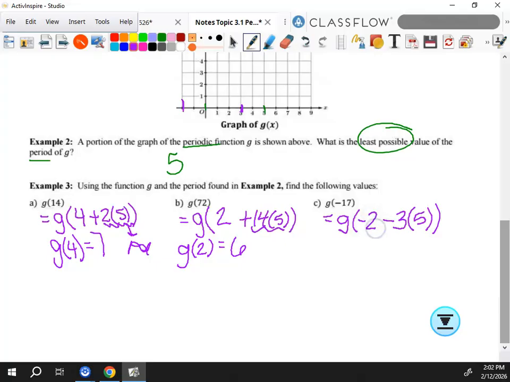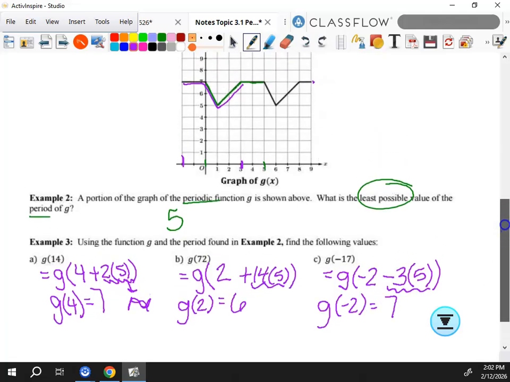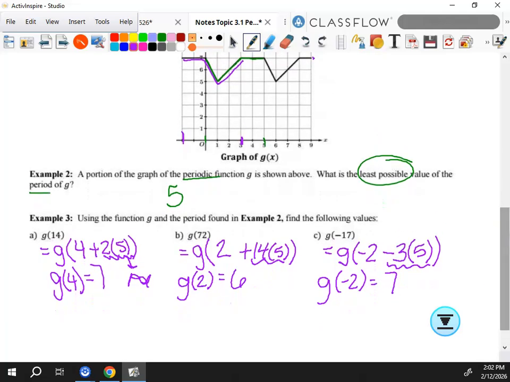Yeah. Negative 2 minus 15. So then I get to ignore that because that's a multiple of 5. I just want g of negative 2, and that is 7 again. Do you understand how to manipulate the numbers to make it work? Any questions at all? Okie dokie. Flip it over.